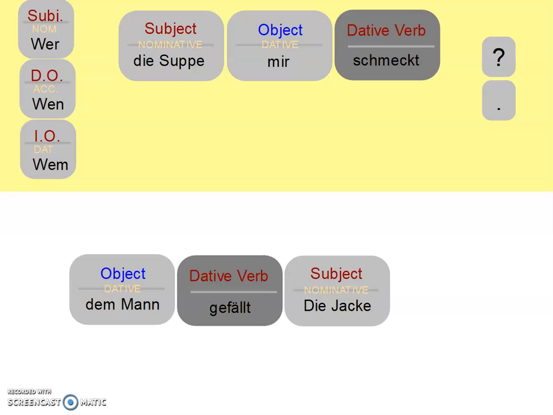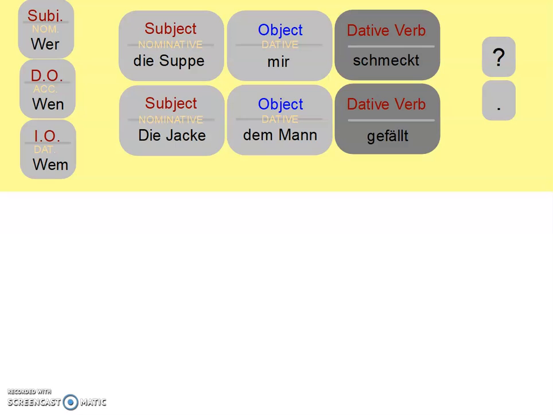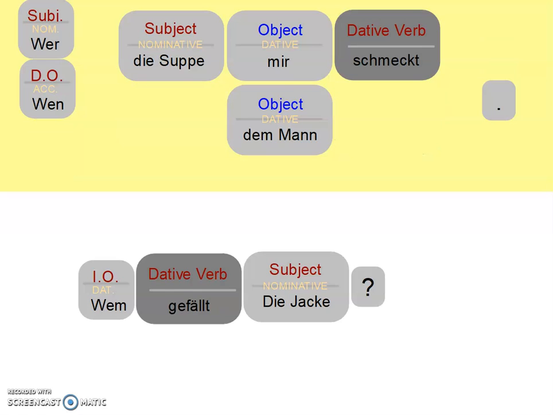Now, what if I want to ask a question, and I want to say, like, to whom is the jacket pleasing? Who likes the jacket? To whom is the jacket pleasing? What would that be in German? Wem gefällt die Jacke? This means basically, who likes the jacket? To whom is the jacket pleasing?